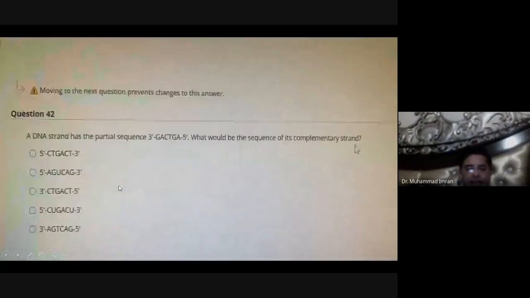A DNA strand has a partial sequence of 3' GACTGA. What would be the sequence of its complementary strand? 3 prime means we write it in the 5 prime direction.